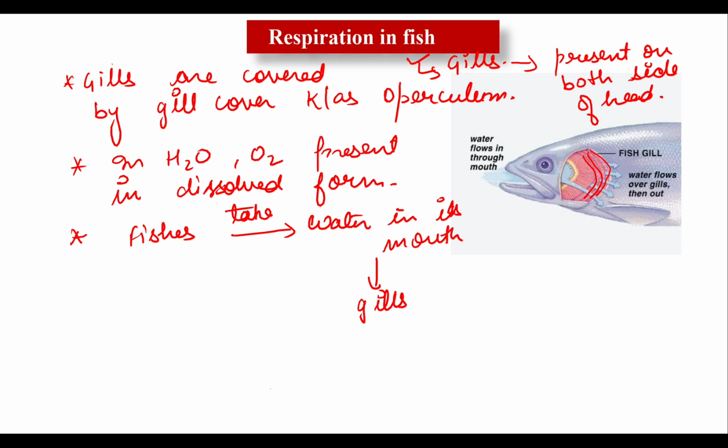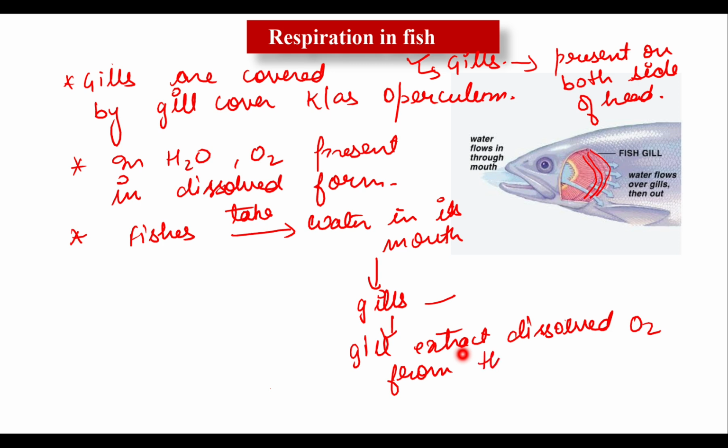So when the water passes over the gills, what will the gills do? The gills extract dissolved oxygen from this water. Clear? Now the water then goes out through the gill slits hidden under the gills. Here the gill slits are present, and they are not easily visible. Then this water goes out.